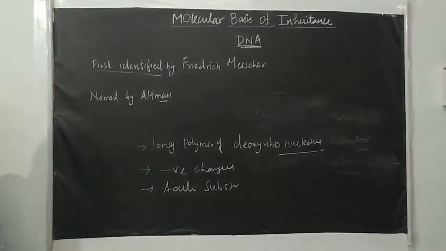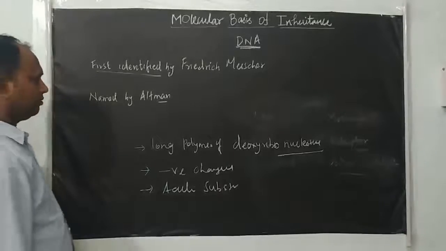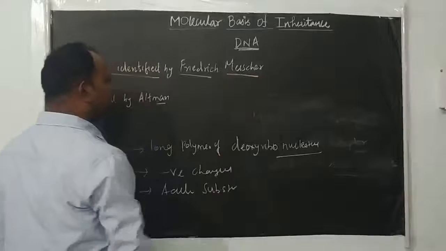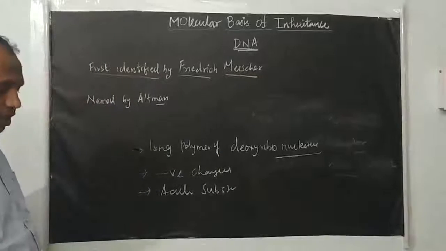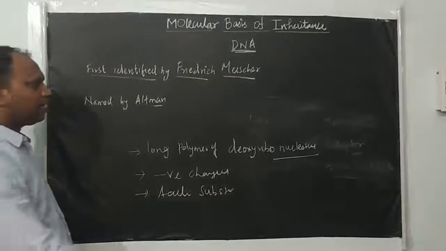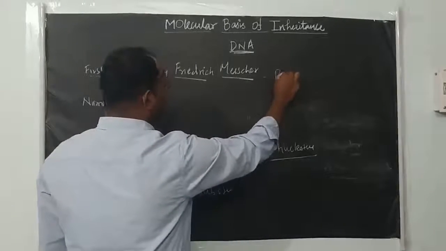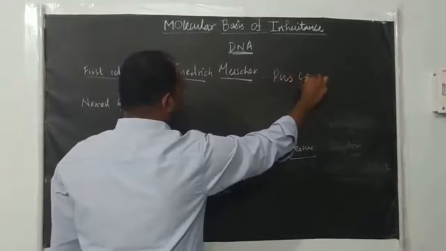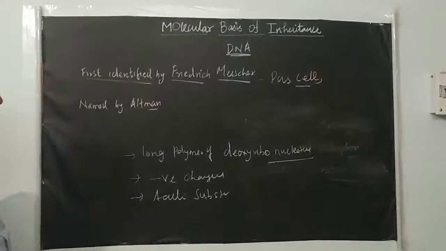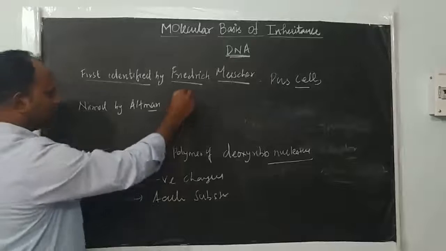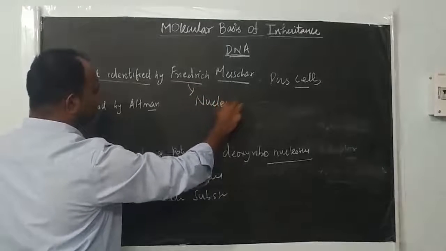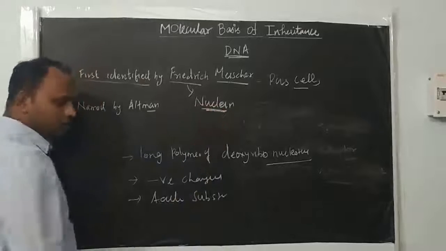DNA was first identified by Friedrich Miescher, the scientist who first studied and identified it. He studied pus-forming cells, pus cells, and identified this acidic substance, which he first called nuclein.